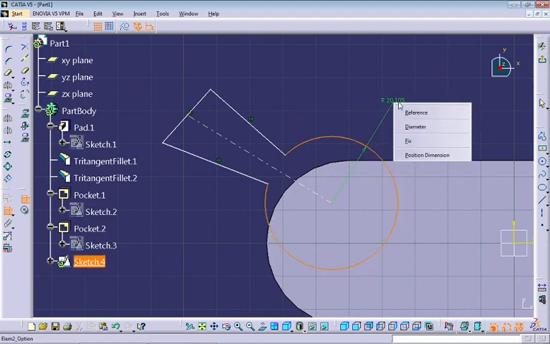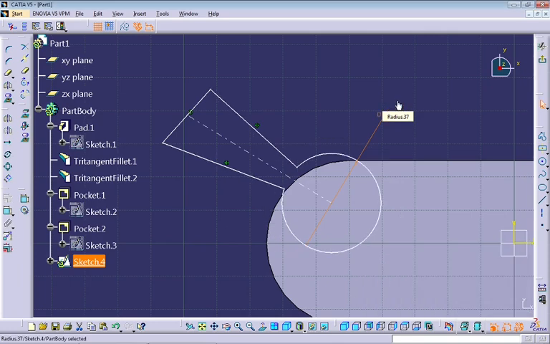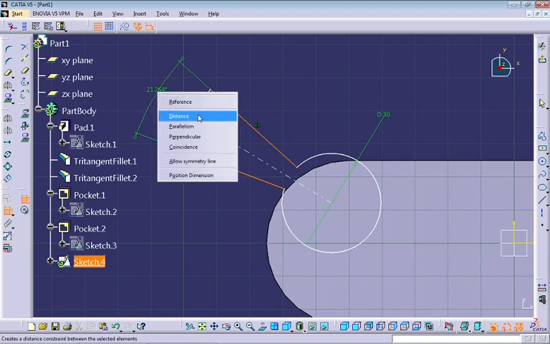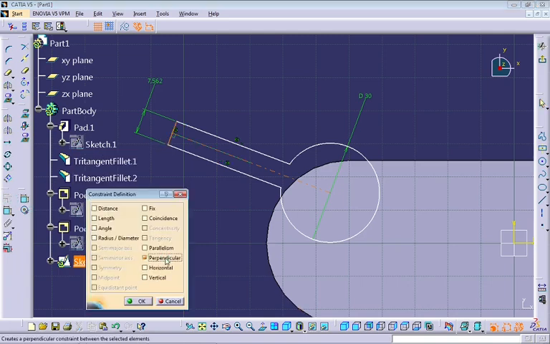First, let's create here a diameter for our arc. You can put 30. And let's create here a distance between those two lines. If you try to create this distance, CATIA V5 thinks you want to create an angle here, but instead of that, right click of the mouse and change to distance. Okay, I will perform a distance here. And another thing, select the axis and this other line and create a perpendicular relation.